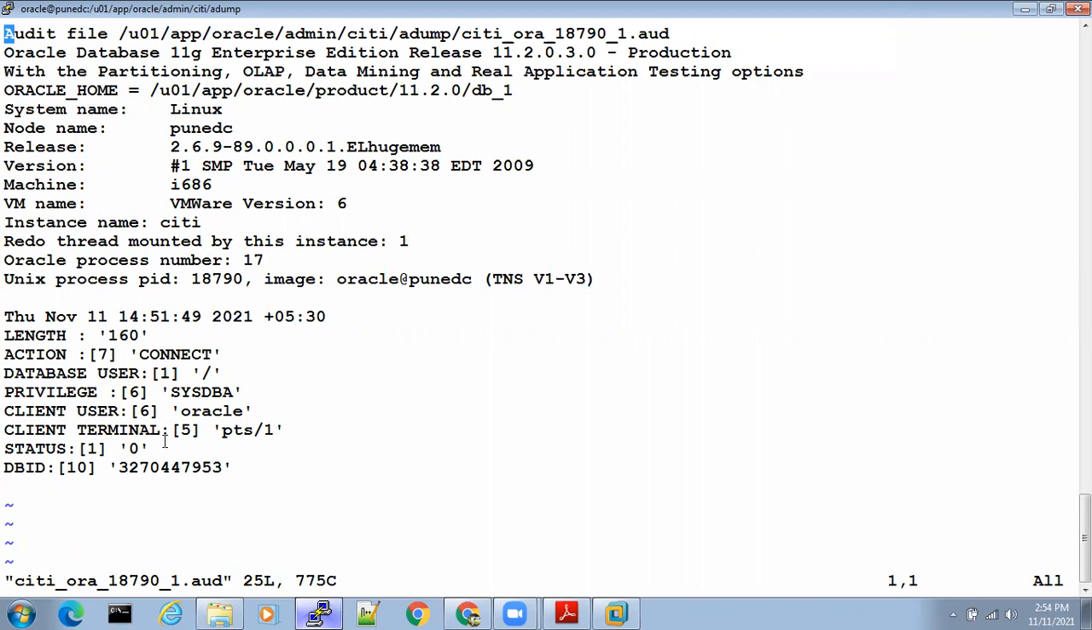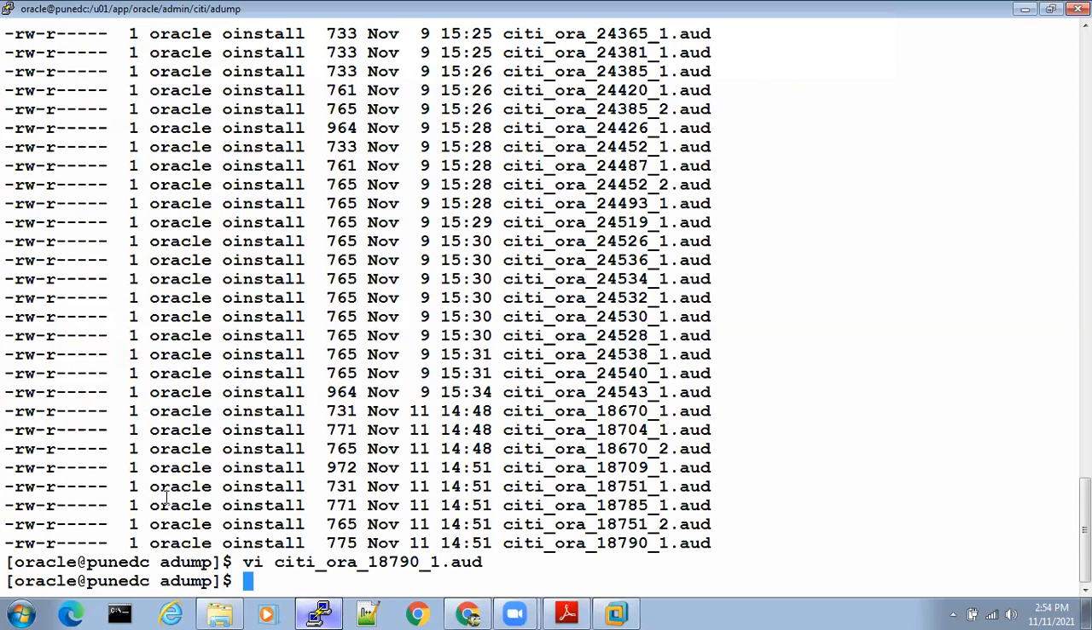What is happening with that user? What is that user doing? Is that user deleting? Doing a select? Doing an update? Dropping any tables? Manipulating the data? Captured. Everything can be captured if you enable auditing. Understood, everyone?